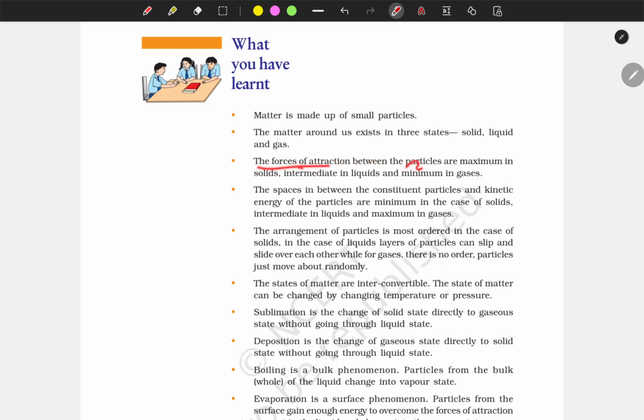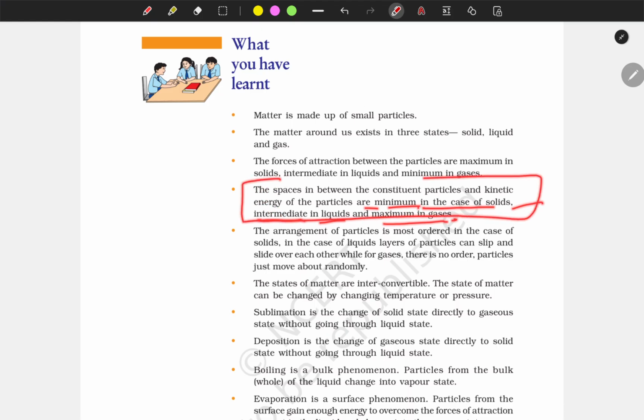The force of attraction between the particles is maximum in solids, intermediate in liquids, and minimum in gases. The space between the constituent particles and the kinetic energy of the particles are minimum in solids, intermediate in liquids, and maximum in gases.